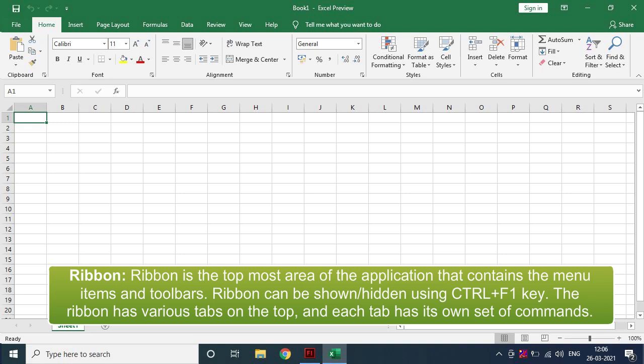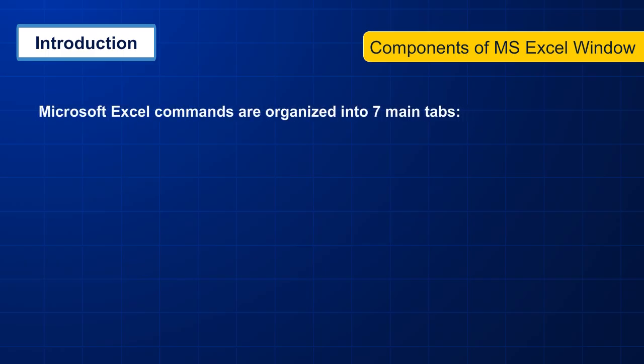Ribbon. Ribbon is the topmost area of the application that contains the menu items and toolbars. Ribbon can be shown or hidden using the Ctrl plus F1 key. The ribbon has various tabs on the top, and each tab has its own set of commands. Microsoft Excel commands are organized into 7 main tabs.